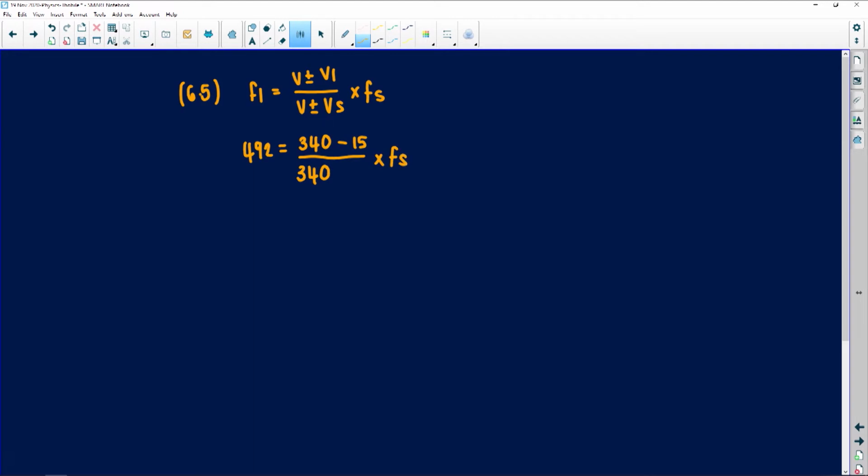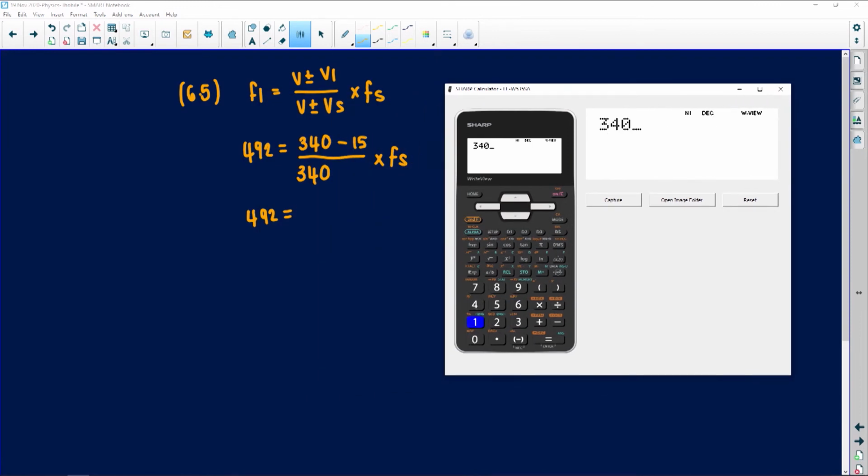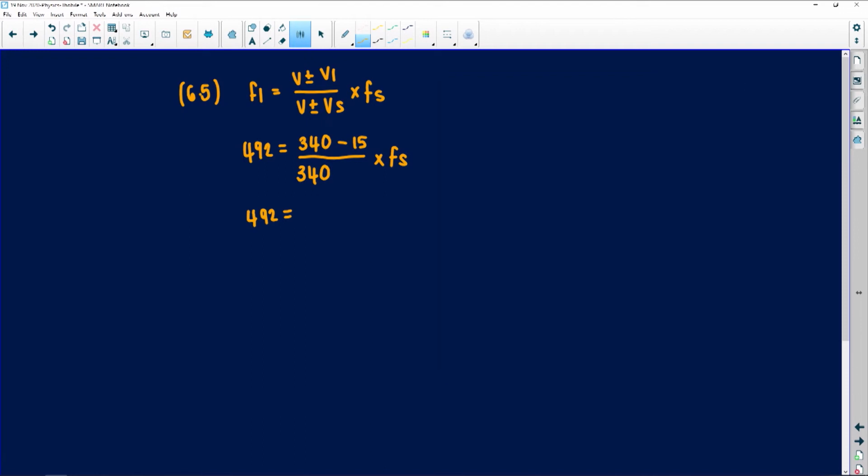Remember, the 15 is 20 minus 5. There was a change in velocity. That is then how I got that. Now it's just pure mathematics. I'm going to have 492 on this side. Let me not take chances to do that in my head. Let's use a calculator. I'm going to say 340 minus 15. I'm going to get 325. 325, all over 340. I am going to do this the long way around, times f_s.